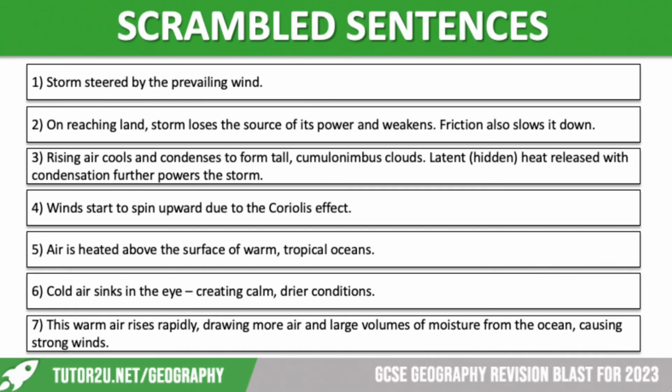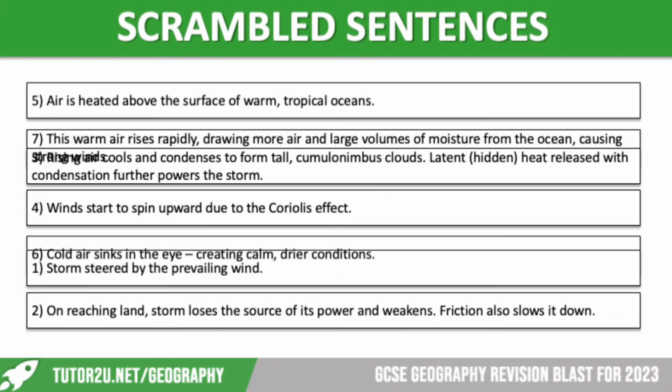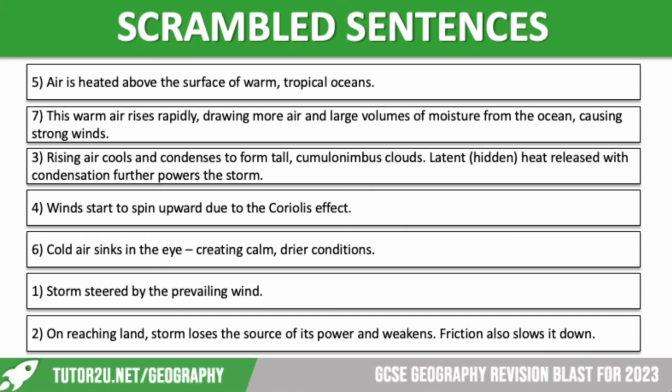Right, let's see how you got on. So this is the order that they should be in. So we've got air is heated above the surface of warm tropical oceans. Remember that those oceans need to be 27 degrees or warmer, which is why we don't ever get tropical storms in the UK, because the warmest our ocean ever gets is about 16 or 17 degrees, and that is actually quite rare.